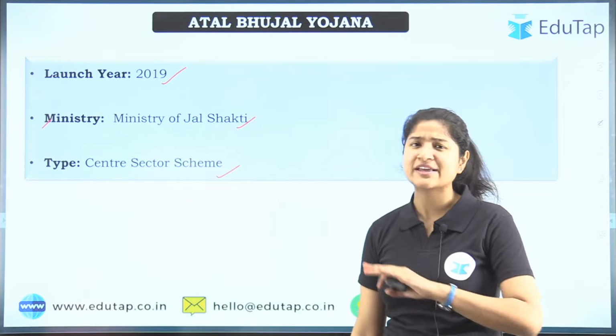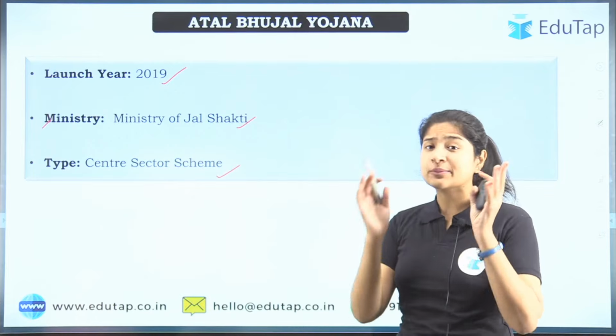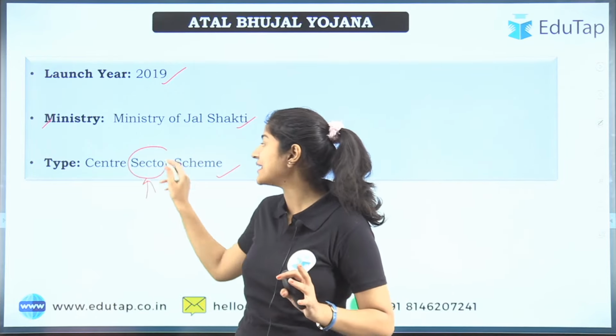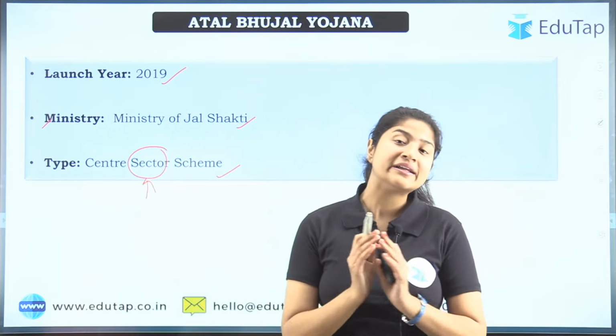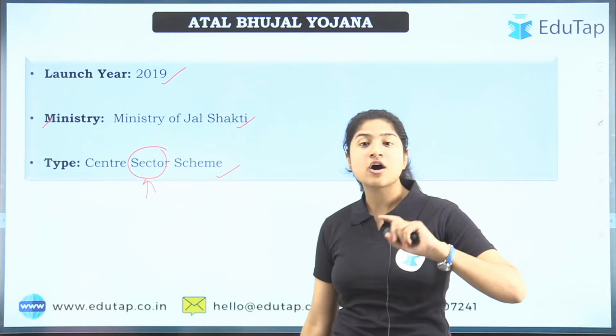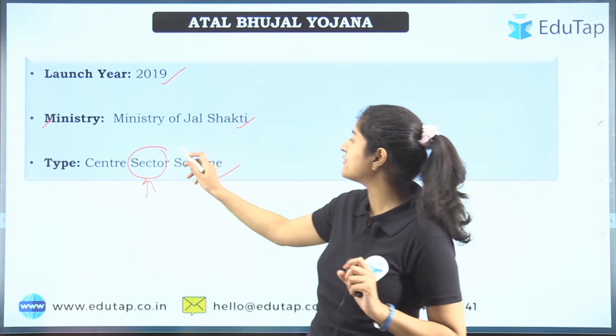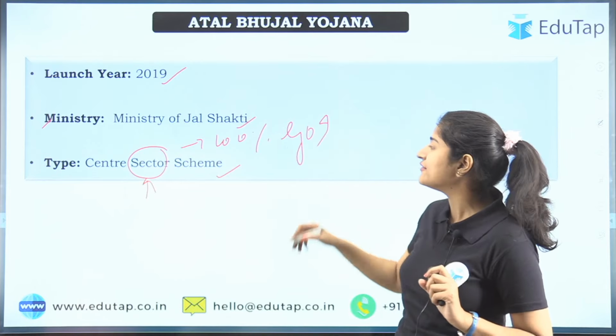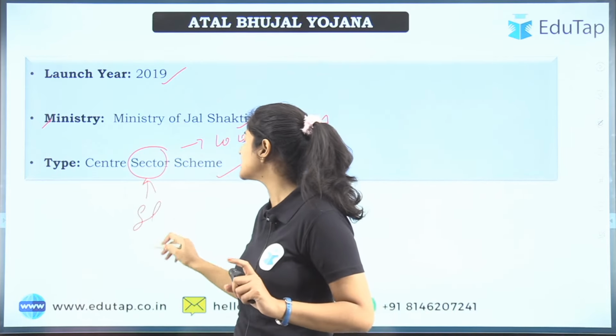What is a central sector scheme? We have already done this many times. For people watching for the first time, central sector schemes are schemes in which the central government gives 100% funding to the particular scheme. So here we have 100% funding by the GOI, that is, the Government of India. Then we have one more, the centrally sponsored scheme.